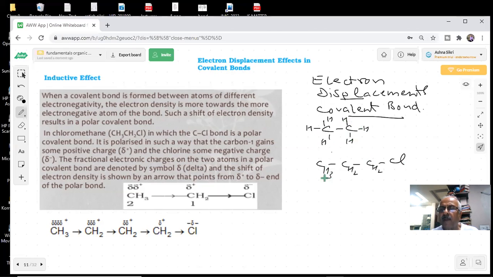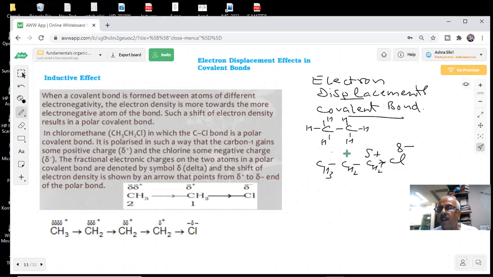now what will happen? Tell me. Cl is more electronegative. Yes, sir. So it will take the electron. This is a pair of electrons in a covalent bond, student. This electron is more likely to be displaced towards Cl. If Cl pulls this electron more strongly towards itself, it becomes partial negative, and this becomes partial positive. And once it becomes positive, it will pull this electron towards itself.